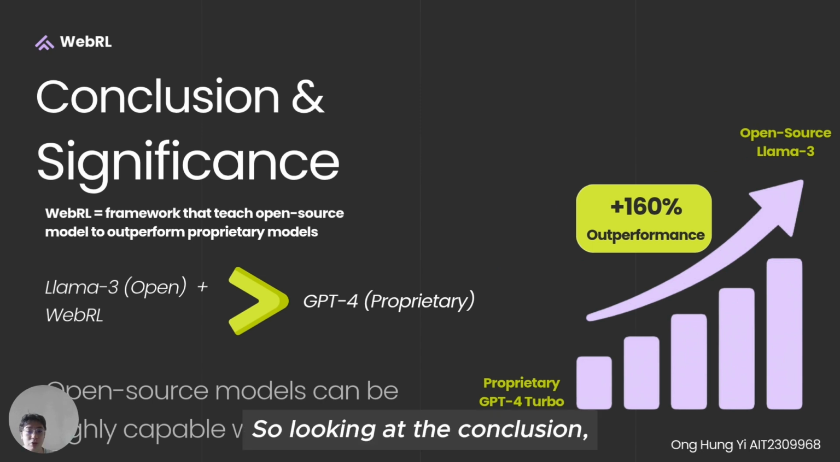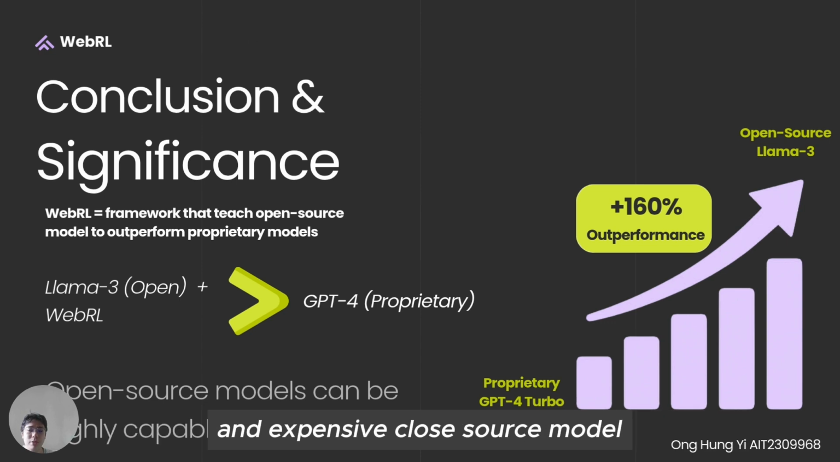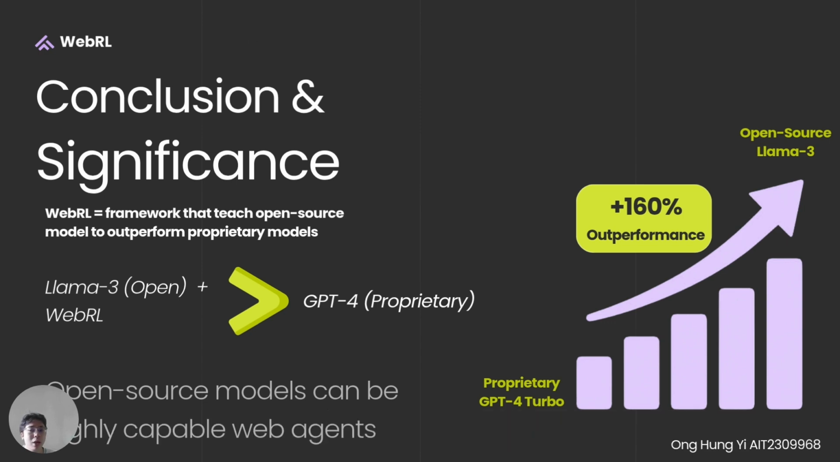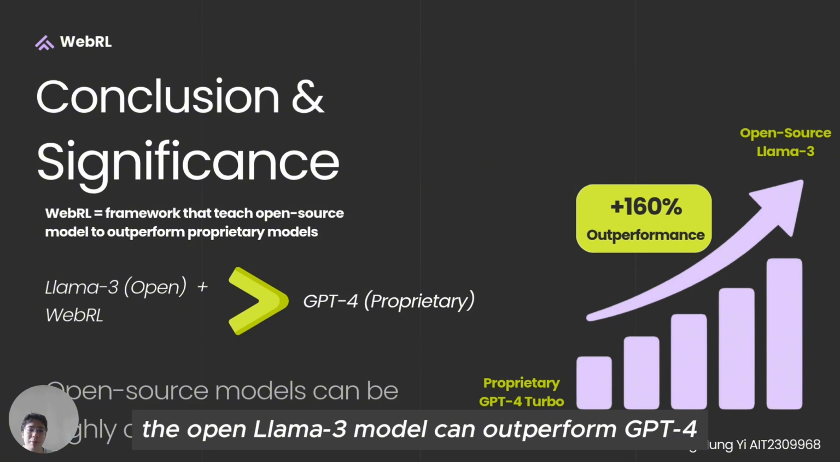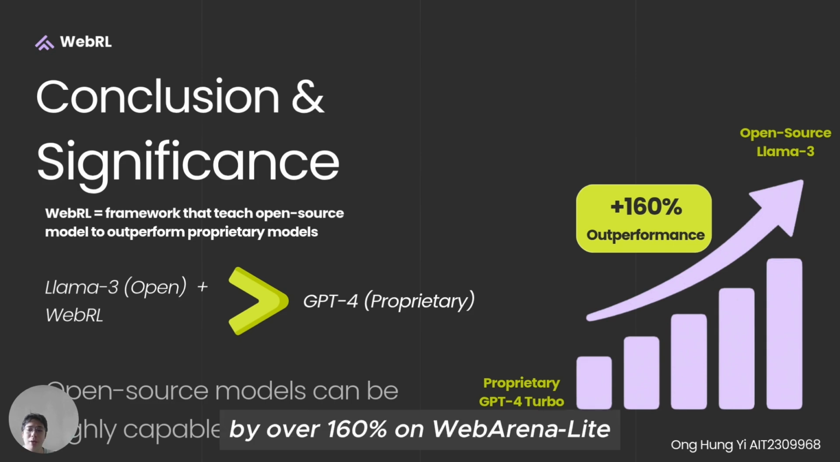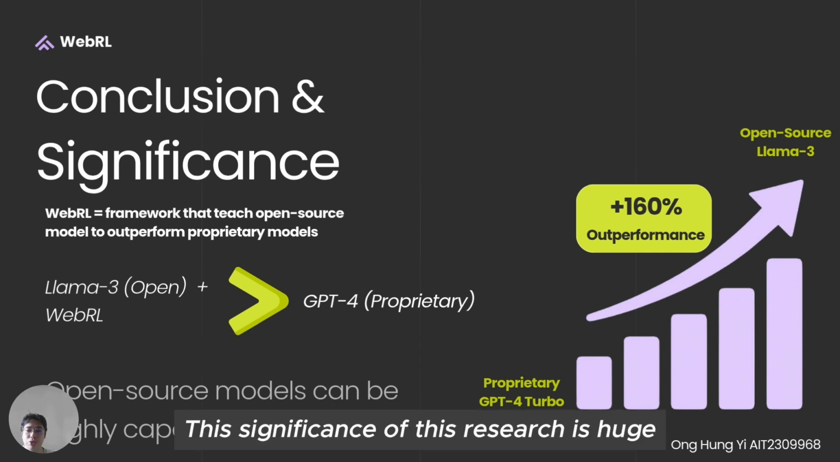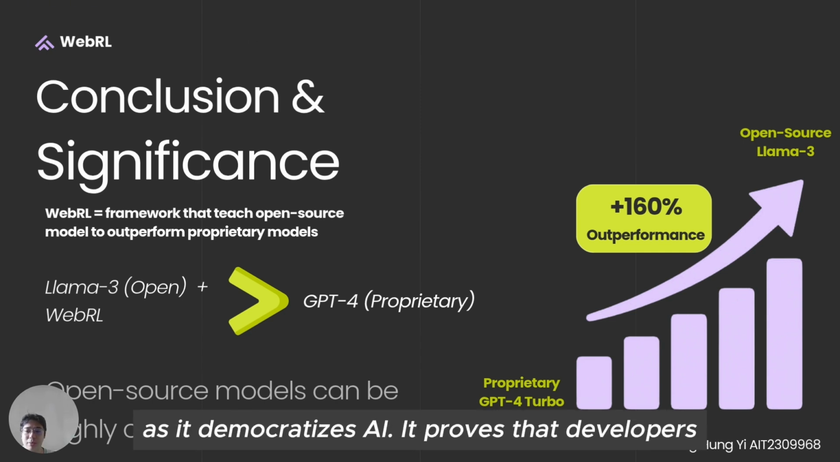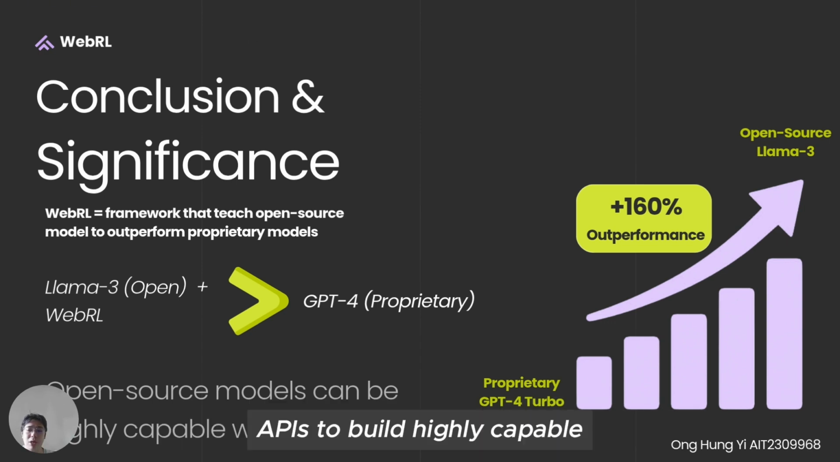Next, we'll look at the conclusion. WebRL successfully bridged the massive gap between open source models and expensive closed source models for web tasks. By using autonomous curriculum and smart reinforcement learning, the open Llama 3 model can outperform the GPT-4 proprietary model by over 160% on the WebArena-Lite benchmark. The significance of this research is huge, as it democratizes AI. It proves that developers do not need to rely on expensive APIs to build highly capable autonomous web agents.